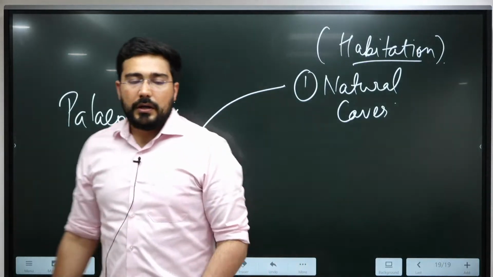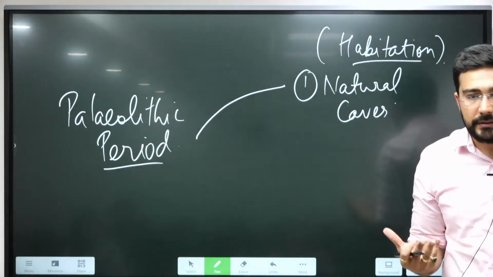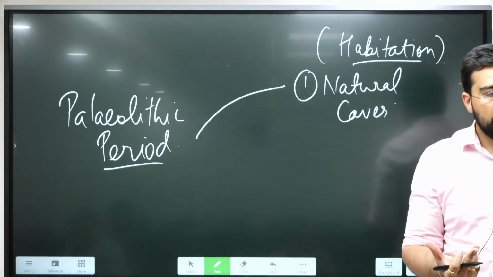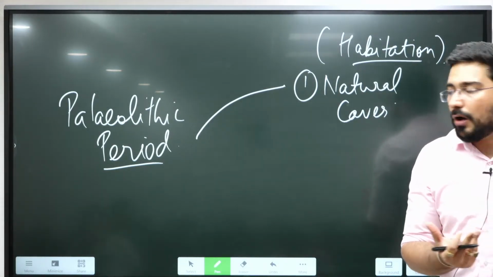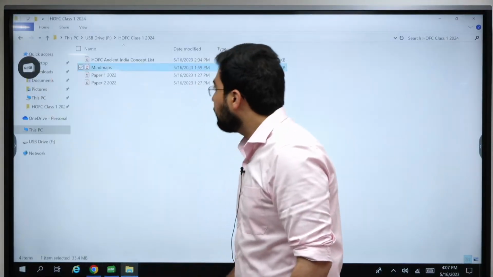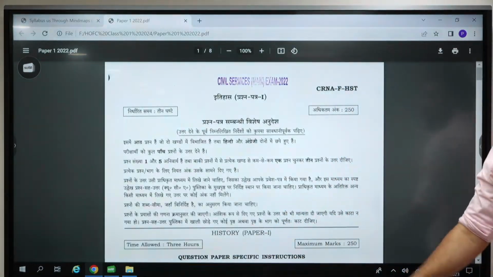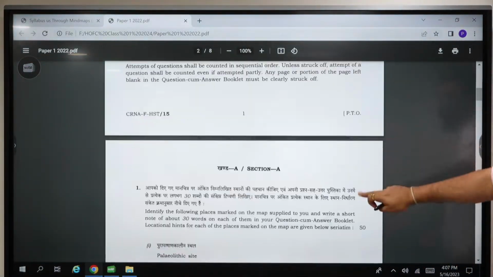Okay. As all of you know, there is a map paper, 50 marks. That 50 marks paper is going to have some sites. How many sites? Do you have any idea? Let us just have a look at it. Right. This is the paper of 2022.